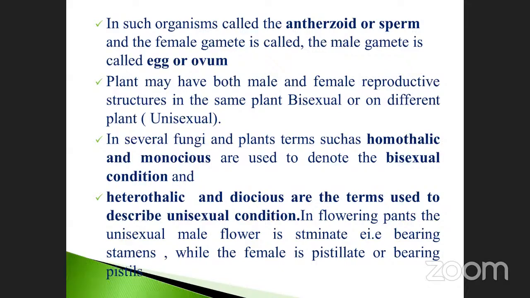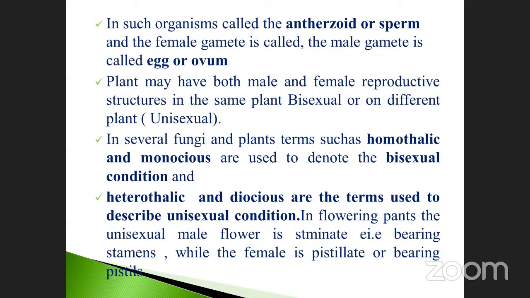Staminate and staminode. That is, they are bearing stamens, while the pistillate is the one bearing pistils, like that they have given. The male flower contains staminate, which means stamen, as well as the anther and the filament, collectively called stamens. That's why it is called staminate.